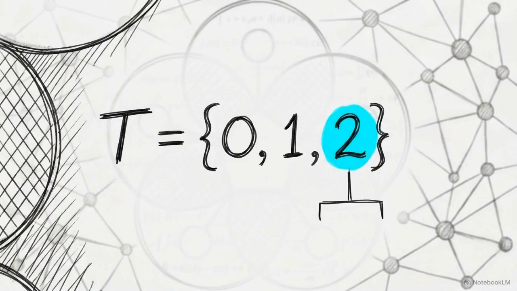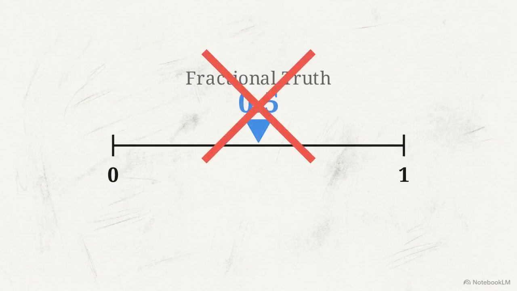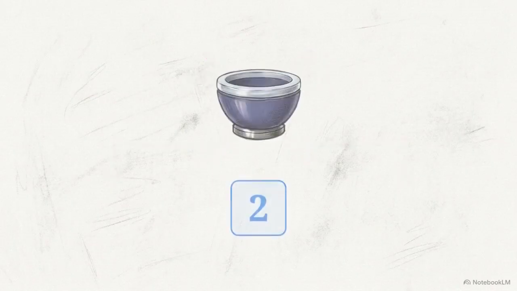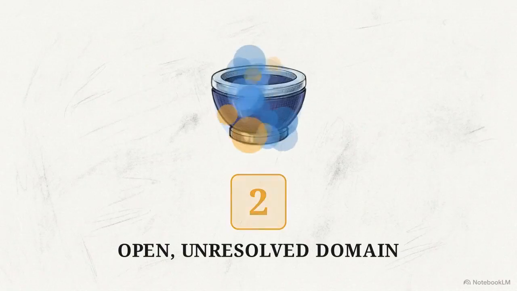The Trigate operates strictly within a ternary domain, consisting of 0, 1, and 2. In this specification, 2 is explicitly defined as unknown. The value 2 does not represent a fractional truth state. It specifically denotes an open, unresolved domain where closure has not yet been achieved.